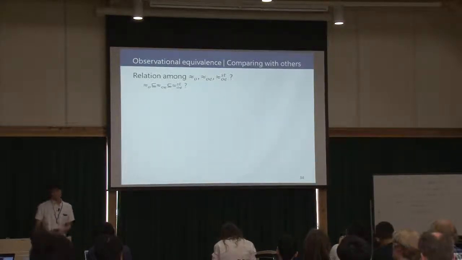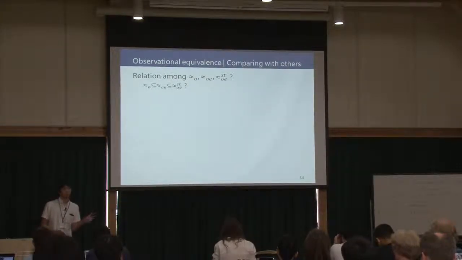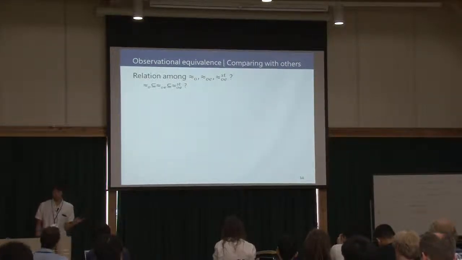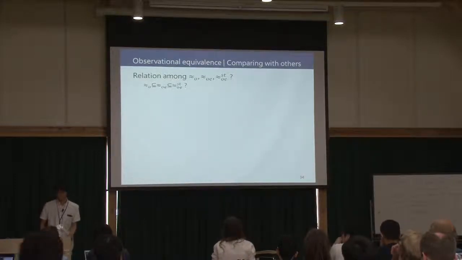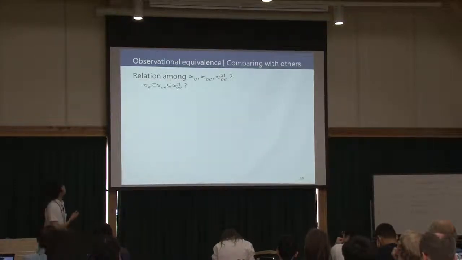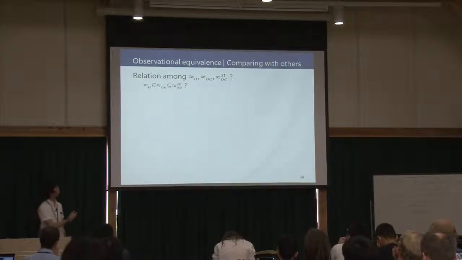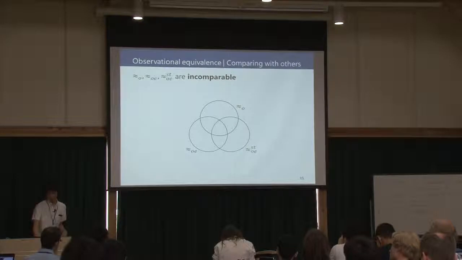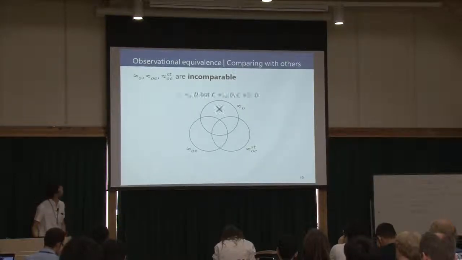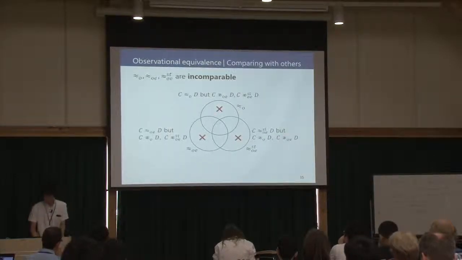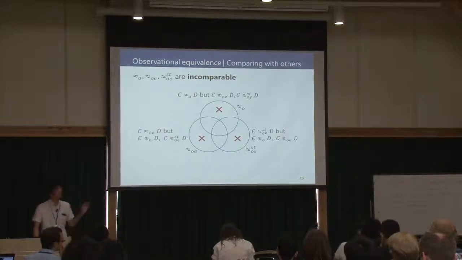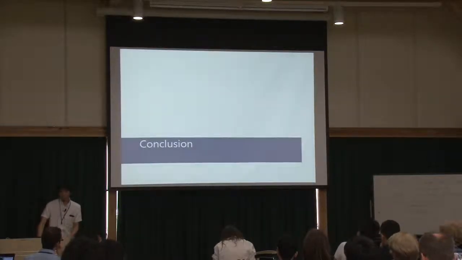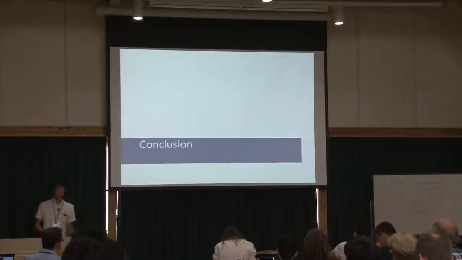Now I mention the relation among these equivalences: bisimulation and observational equivalence with strategy. We at first expected that there is an inclusion relation. However, we found that they are incomparable, because we can write a specific configuration such that they are incomparable.